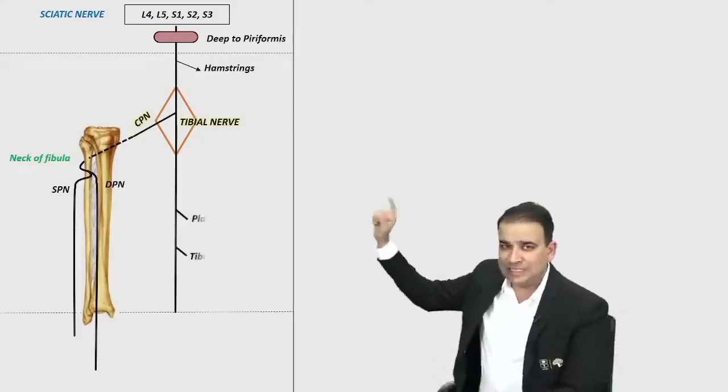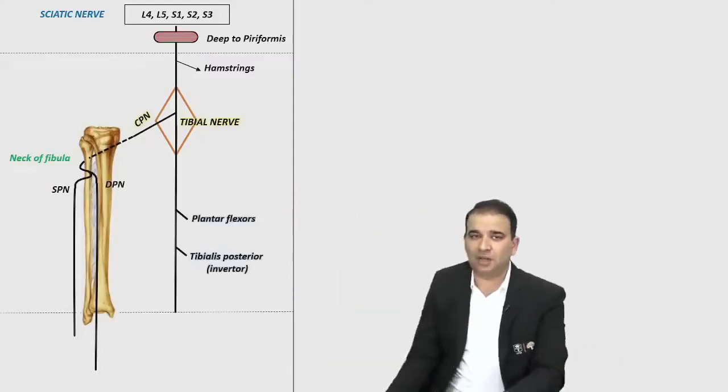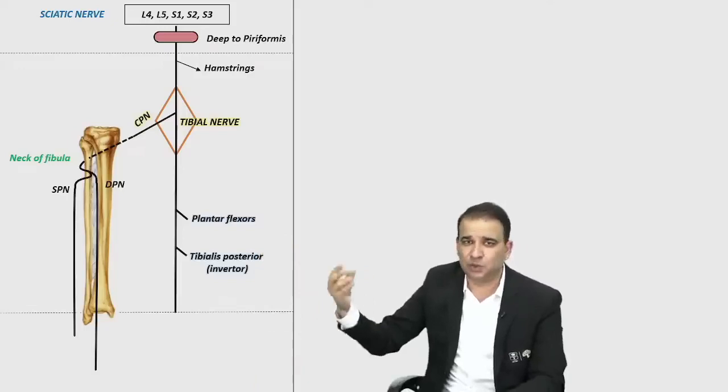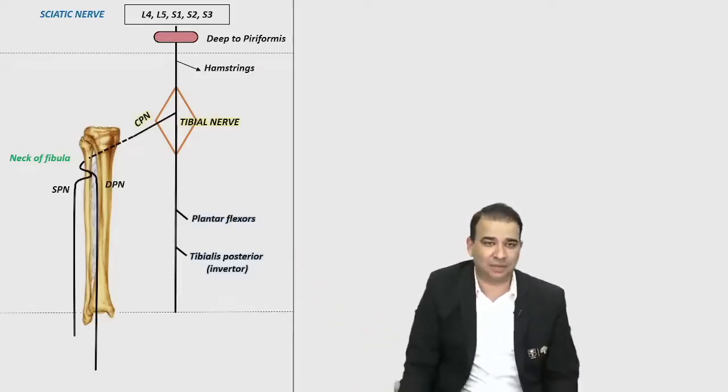Now if I focus on the tibial nerve first, the tibial nerve is the nerve of the posterior compartment, supplying the calf muscle, so obviously supplying the plantar flexors: gastrocnemius, soleus, plantaris. All the plantar flexors are supplied by this.